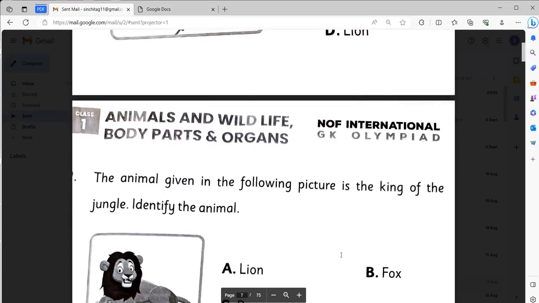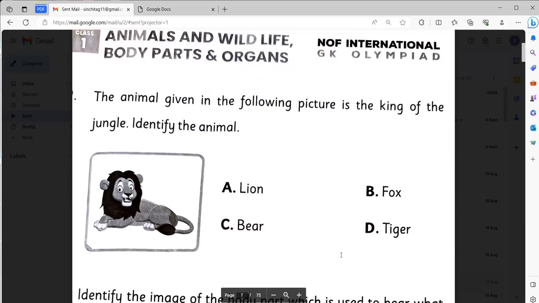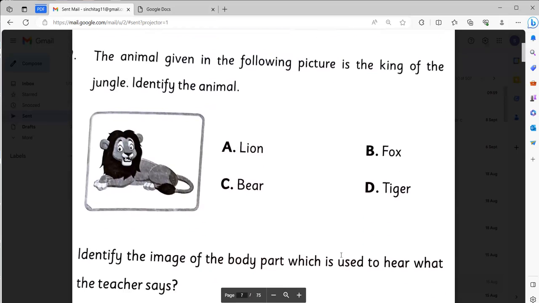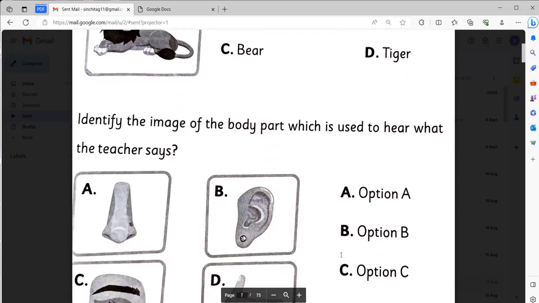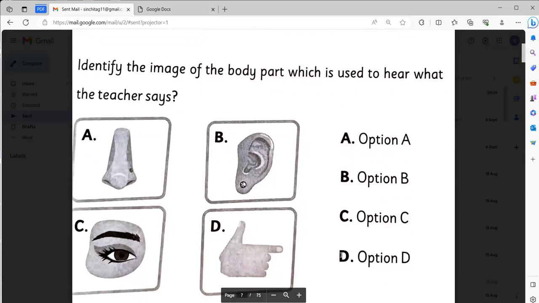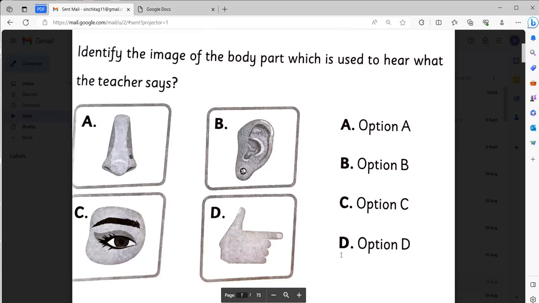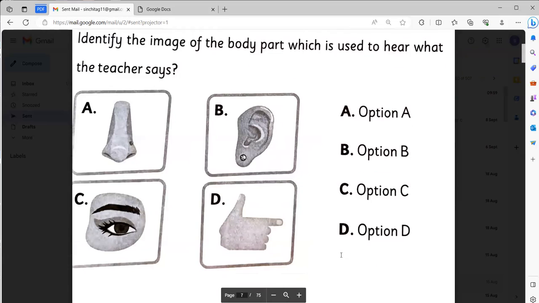The animal given in the following picture is the king of the jungle. Identify the animal. It will be option A. Lion. Then number 10, identify the image of the body part which is used to hear what the teacher says. It will be option B, ear.